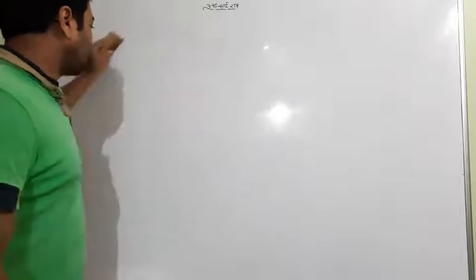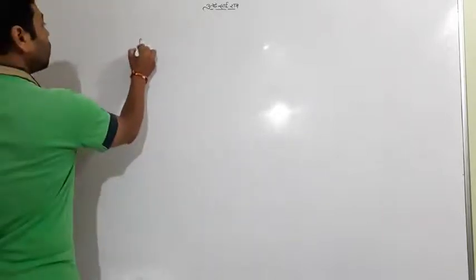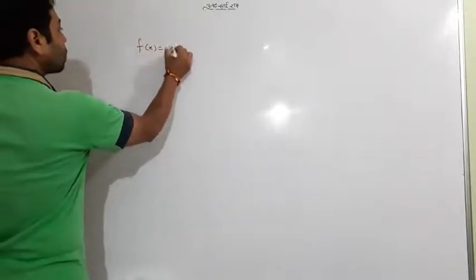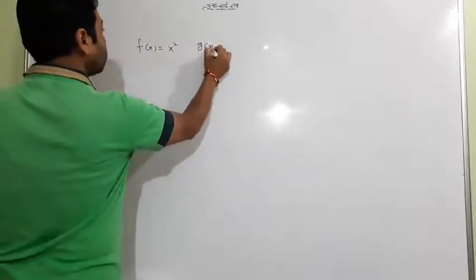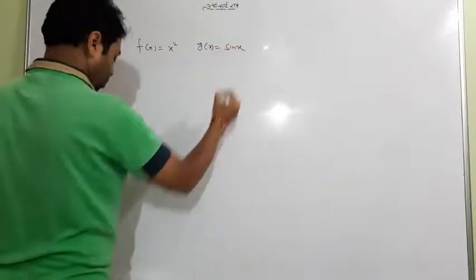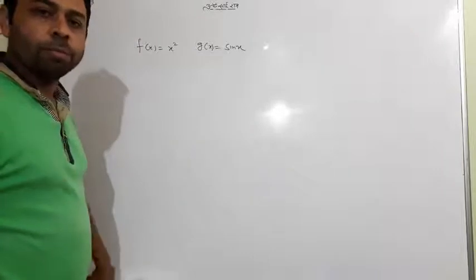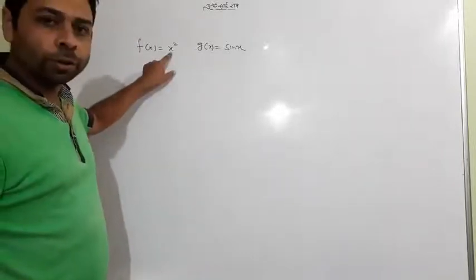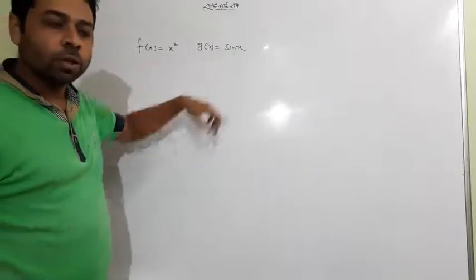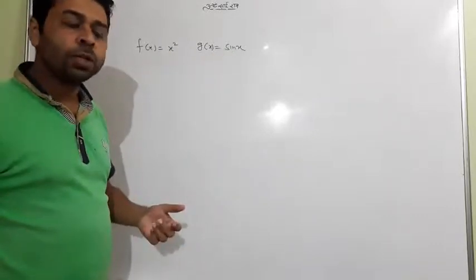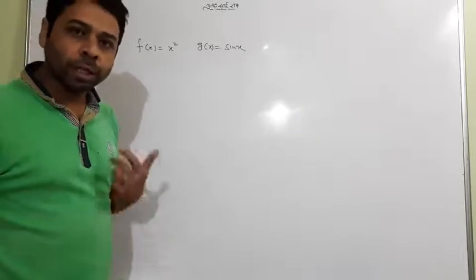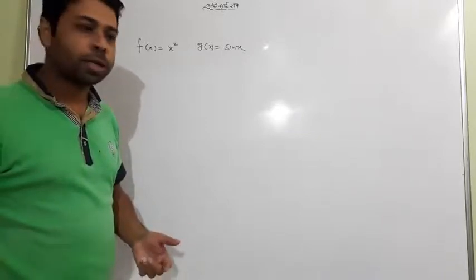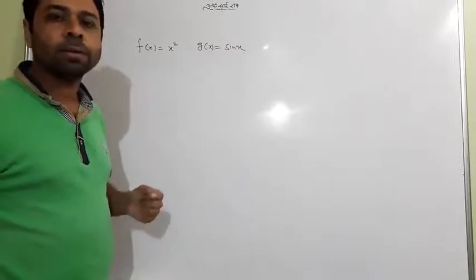I tell you one more thing. Look at this. Suppose f of x equal to x square and g of x is equal to sin x. These two are functions. Before doing anything, I just want to tell you that it is a polynomial function and it is a sine function. Few functions need not prove their continuity at any point because they are genuinely continuous.